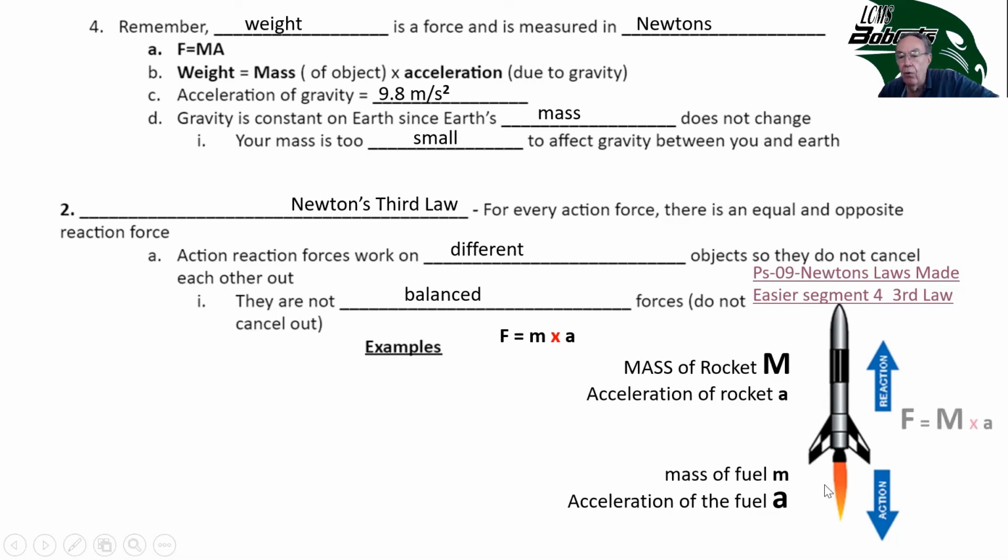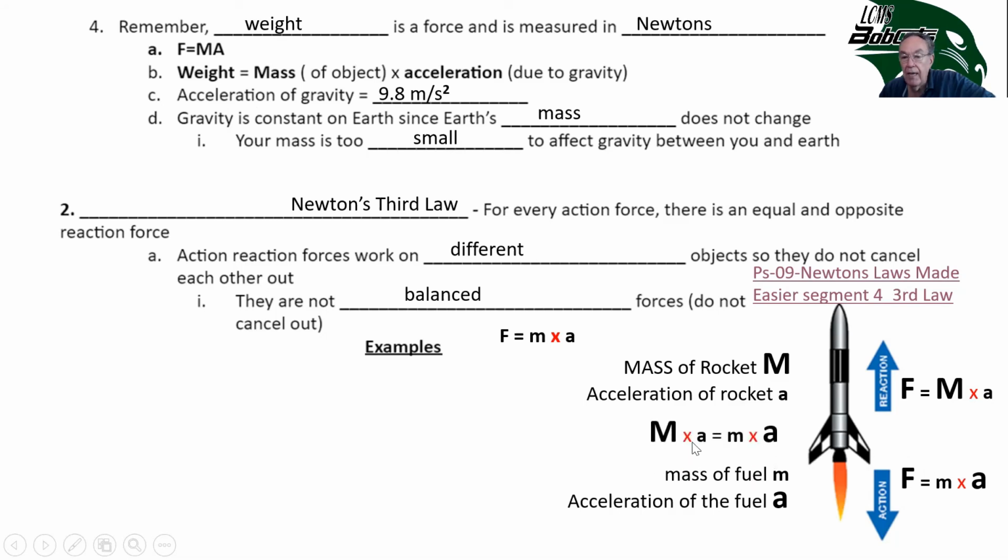So when we figure out the forces, the force acting on the rocket is its big mass times its tiny acceleration, M times a. And that's this reaction force. The action force from the fuel is the tiny mass of the fuel times its huge acceleration, m times A. So we've got a big number times a little number, and we're saying that equals a little number times a big number.